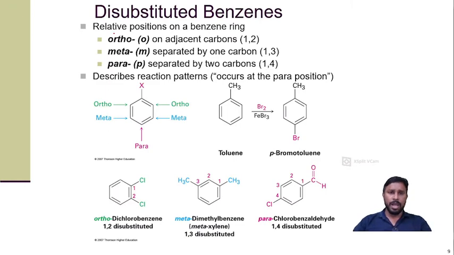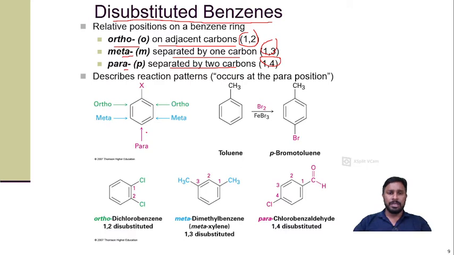Now if we talk about the disubstituted benzene, the previous cases were the monosubstituted benzene. Now we talk about the disubstituted benzene. The relative positions on a benzene ring are: ortho, an adjacent carbon; meta, separated by one carbon; para, separated by two carbons. So depending on the location, it is 1,2, 1,3 and 1,4. Clear? So ortho substitution, meta substitution and para are symbolized by O, M and P. Or if we want to give numbers, then 1,2 means ortho, 1,3 means meta, and 1,4 means para.